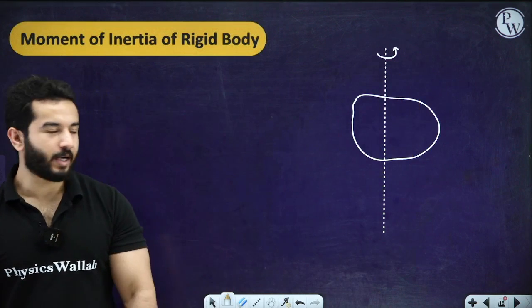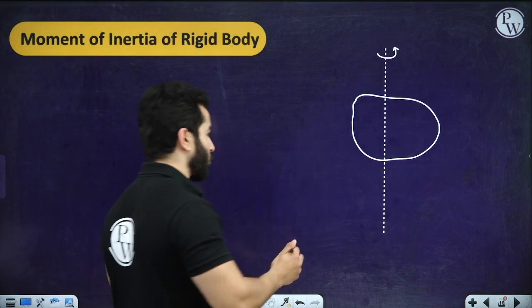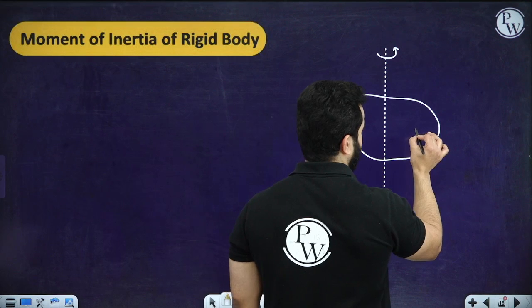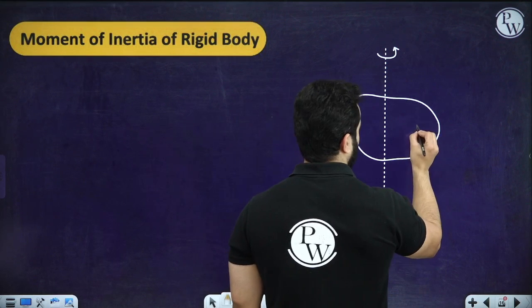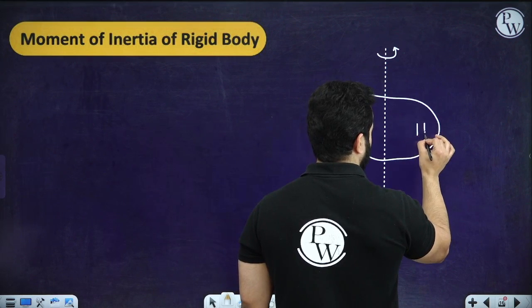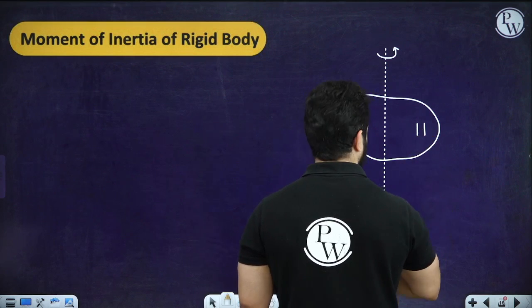Now we have to find out the moment of inertia of this body. So let's suppose that we have got an element over here of small mass dm,